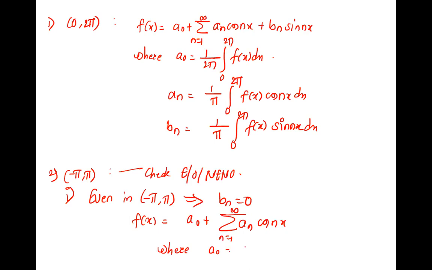So a naught is 1 upon pi, 0 to pi, f of x dx, and an is 2 upon pi, 0 to pi, f of x into cos nx dx. This is when your function is even.